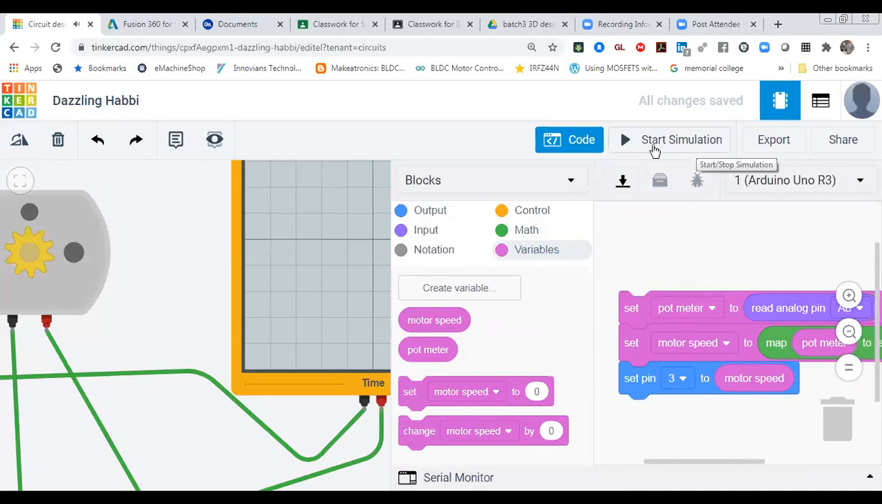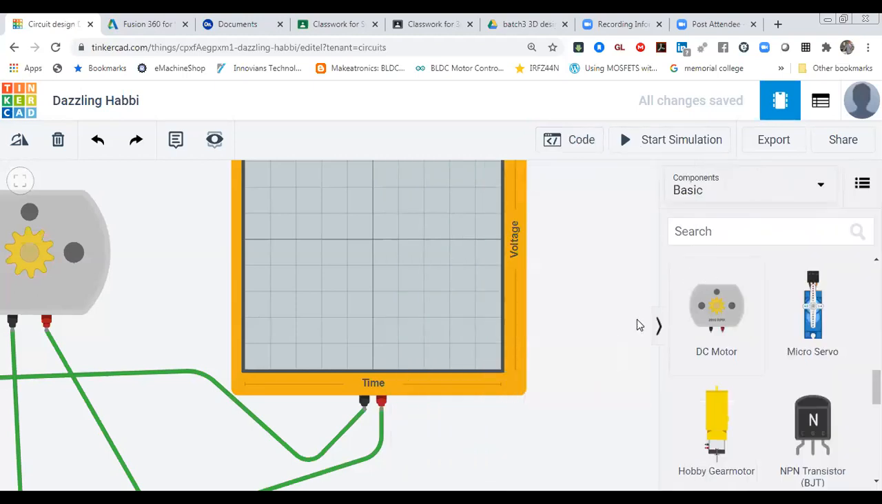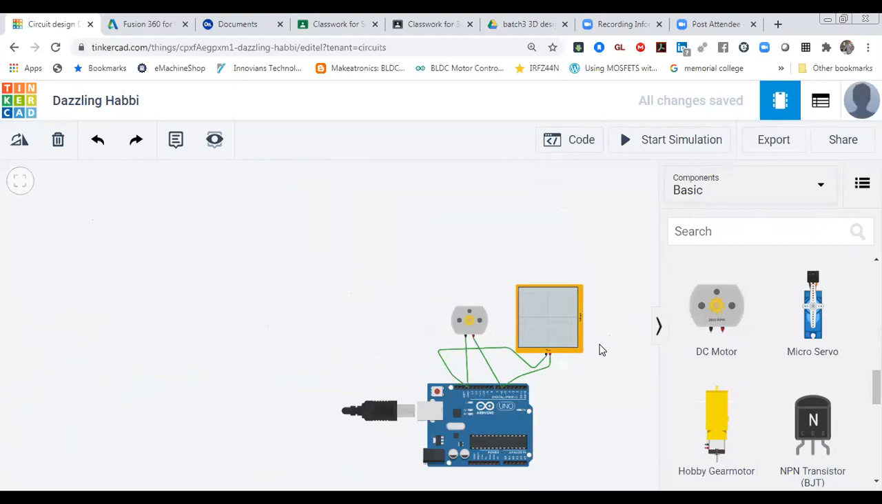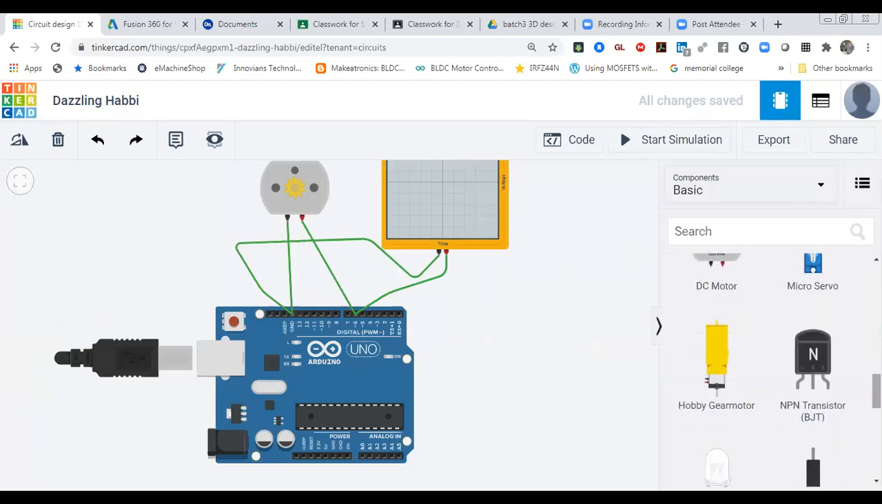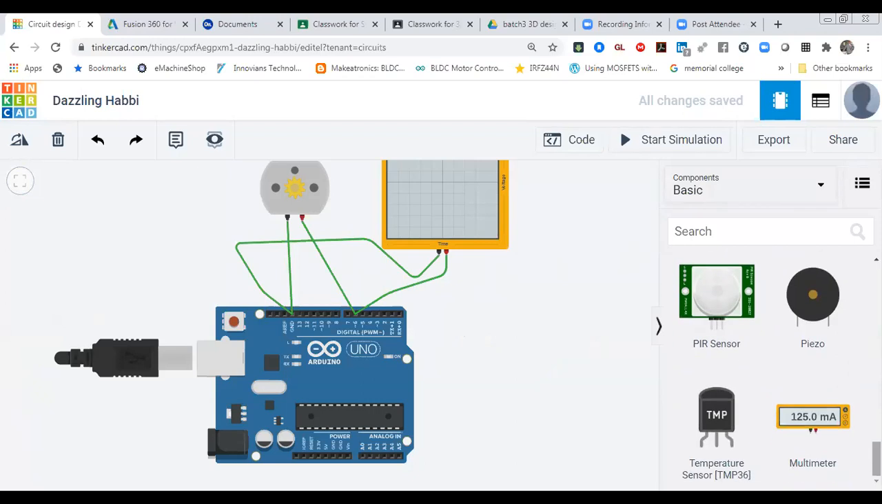Start simulation. But before that, we have to connect the potentiometer. So we have to connect the potentiometer over here. How can we connect the potentiometer? That we did earlier also. So that potentiometer, I'm going to connect it over here.